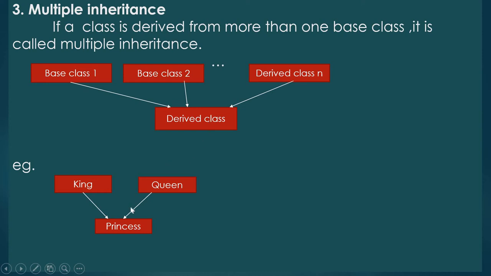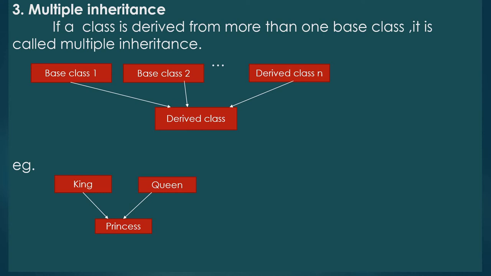For example, see here, the derived class is princess and there are 2 base classes, king and queen. So, this princess is deriving from this king and queen. That is, in multiple inheritance, one class is deriving from more than one base classes.